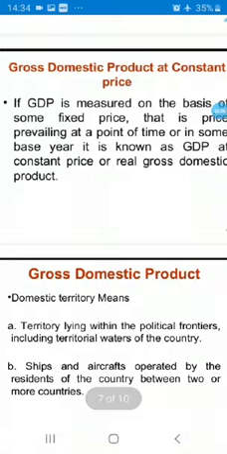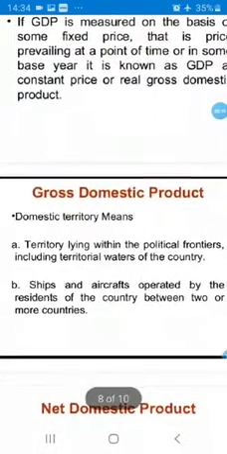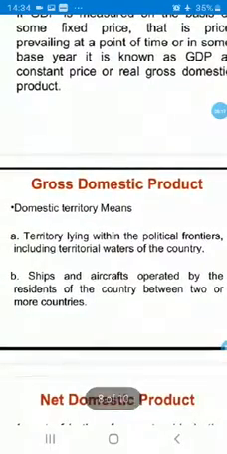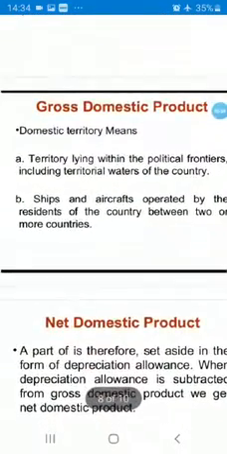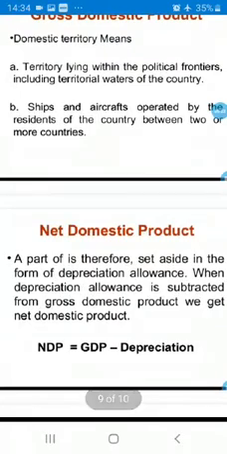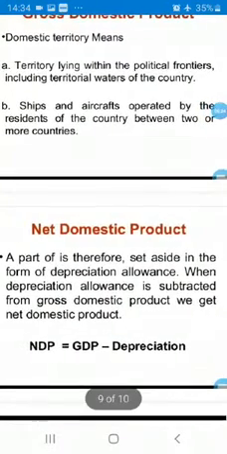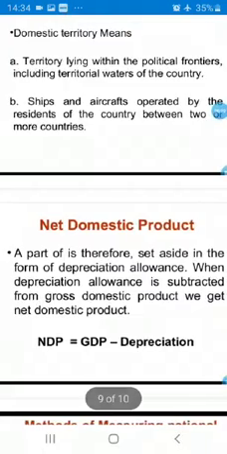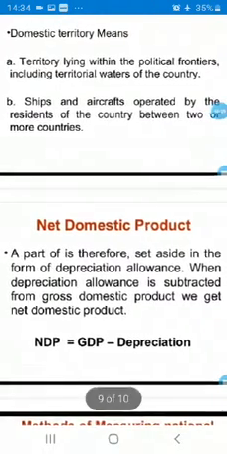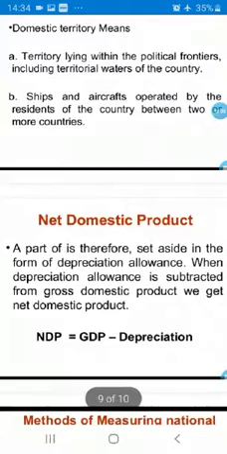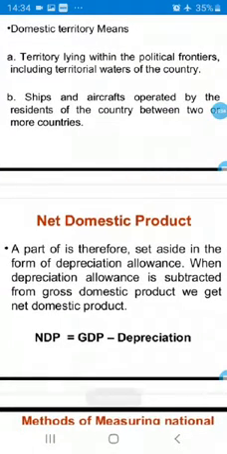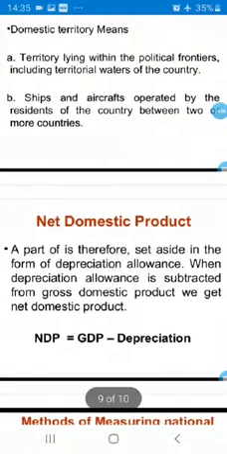So this is the concept of current price and constant price. Domestic territory means territory lying within the political frontier, including territorial water of the country, and ships and aircraft operated by the residents of a country between two or more countries. Now there is a concept of net domestic product. We have already discussed gross, now net. A part of it is set aside in the form of depreciation allowance. When depreciation allowance is subtracted from gross domestic product, we get net domestic product.